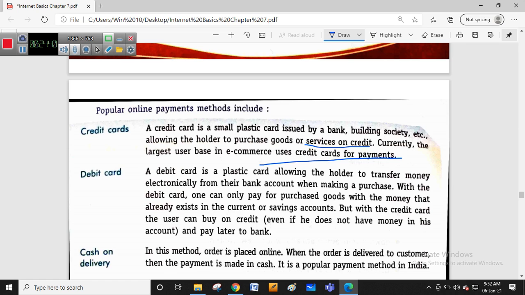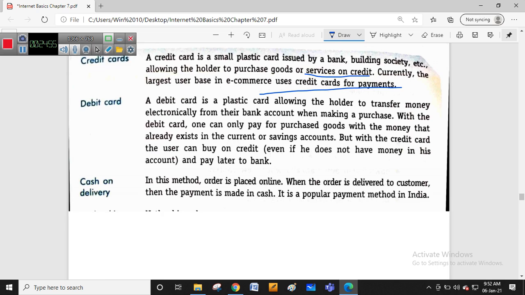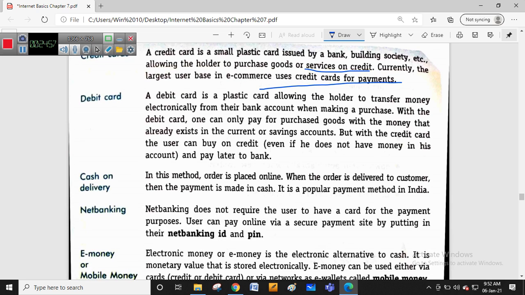But what is the use of this credit card is that we can purchase goods or services on credit only. So once the bill is generated at the end of the month or the middle of the month, then we have to pay at that time. So that is the advantage of this credit card. Most of the e-commerce sites use credit card payments.